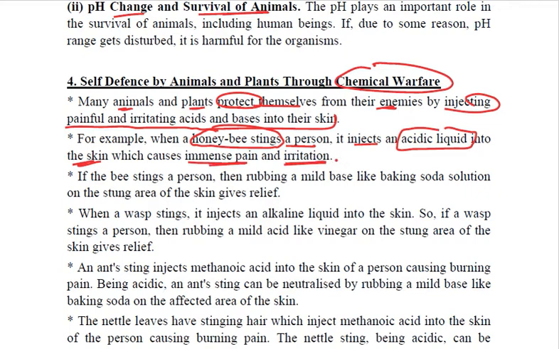Now, since we know that it is an acid which is injected by honeybees, so next time if any bee stings a person, what you need to do is simply rub a mild base. In our houses, we normally have baking soda. So just rub that baking soda solution on that stung area of the skin. That will give a lot of relief.